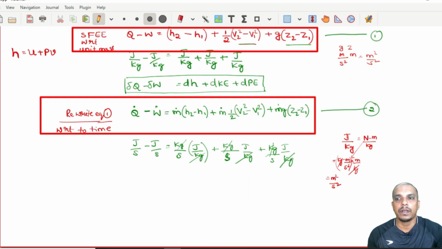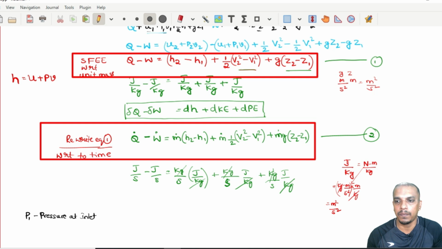So if you write what all these quantities are, for example, P1 is pressure at inlet and similarly P2 is pressure at outlet. Then v is specific volume, meter cube per kg.